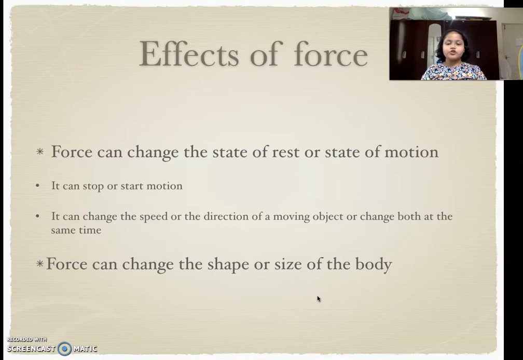Now force can also change the shape and or the size of the body. For example, clay: you apply force on it and its shape keeps on changing. Like you are making something, sometimes you're making a long stick, sometimes a short one. So force can change the shape or size of the body.